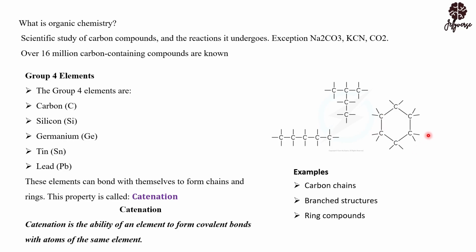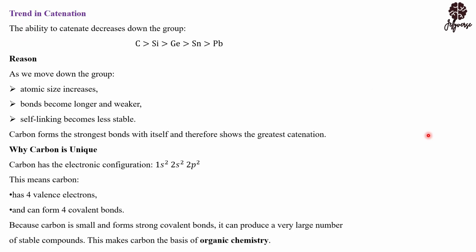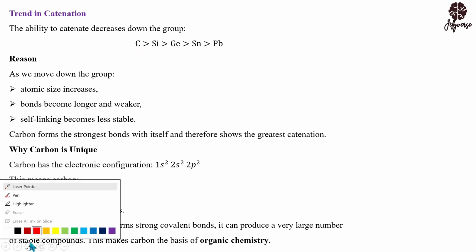Now with this, let's move on to the trends in catenation, like I said earlier in the previous slides. For the ability of catenation in group 4, carbon is the most active element that can catenate, followed by silicon, followed by germanium. So this means down the group, the catenation ability decreases. The reason is that the atomic size increases. When the atomic size increases, let me use a pen to illustrate what I mean.